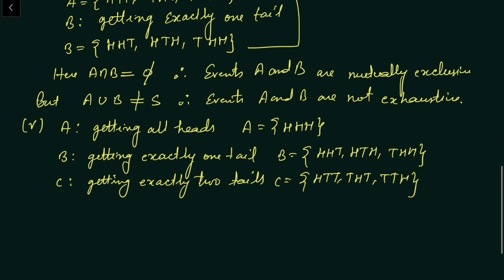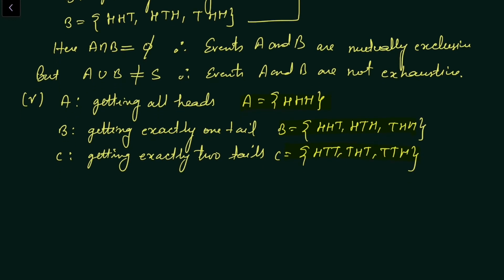Here we can see that out of A, B or C we do not have any common outcome. So we will say A intersection B intersection C is equal to phi.